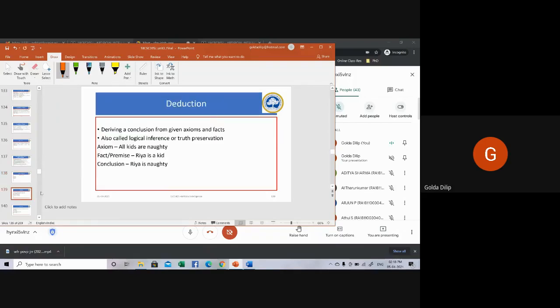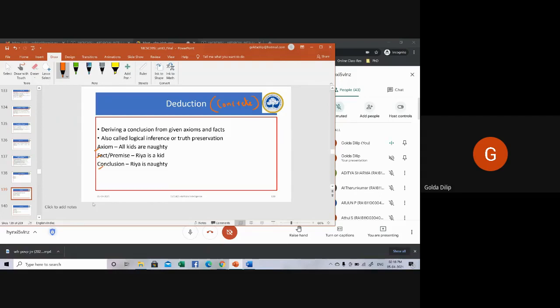So let's first start with deduction. Deduction is concrete in nature. I hope all of you are listening. You have certain terminologies coming up: axioms, facts, which are also called premises, and conclusion.